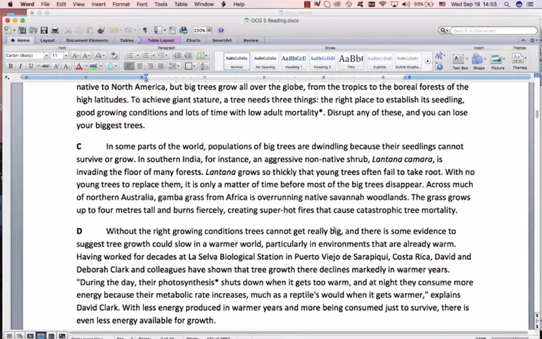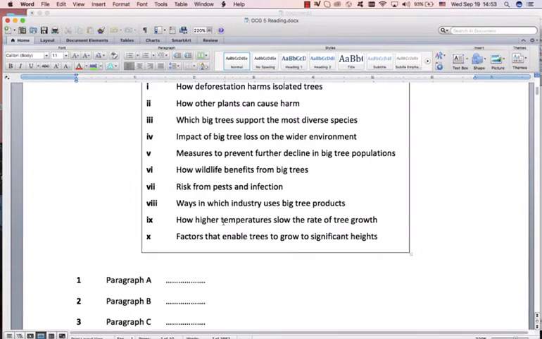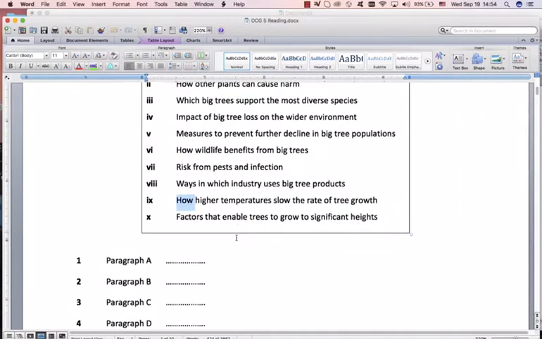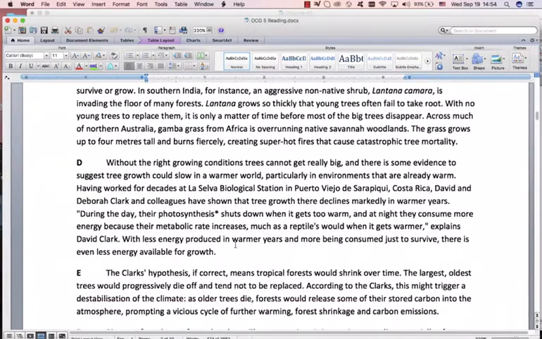Without the right, there is evidence to suggest tree growth could slow in a warmer world. This is not really so important. It's just like an extra add-on to the sentence. This is the most important part of the sentence, sort of the end of the first sentence. Tree growth could slow in a warmer world. Higher temperatures slow the rate of tree growth. You can just go and check, do they say how? They must say how this happens.